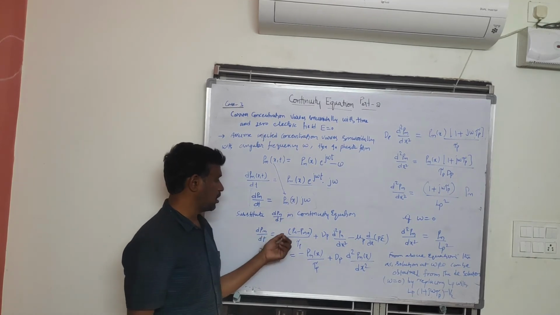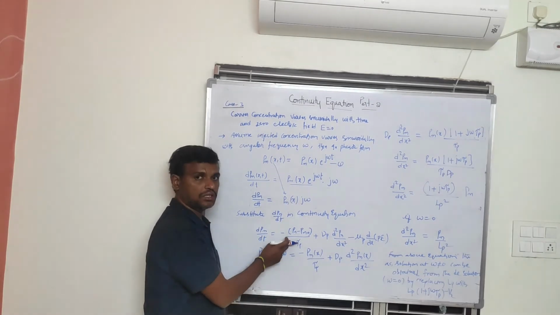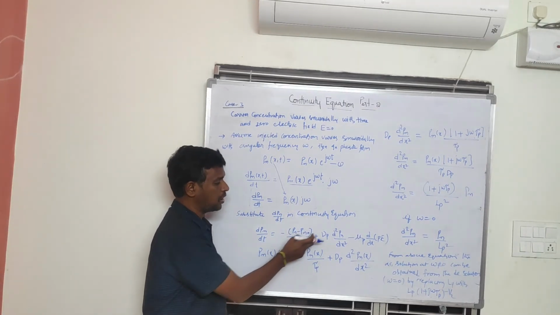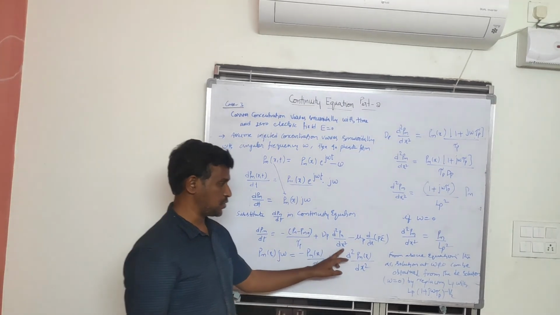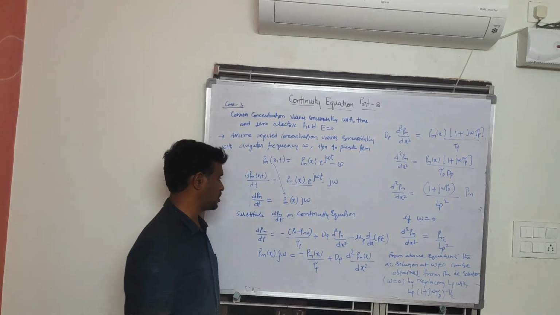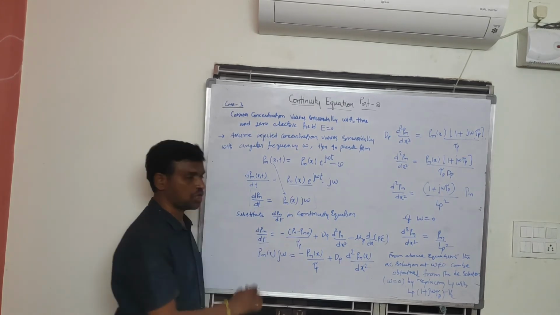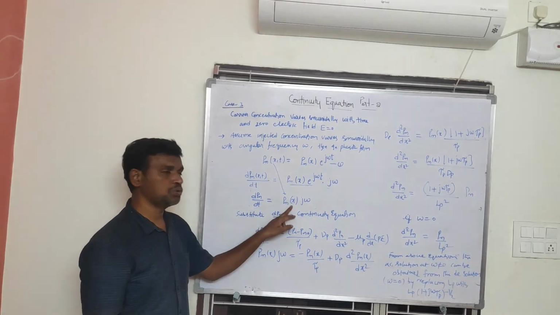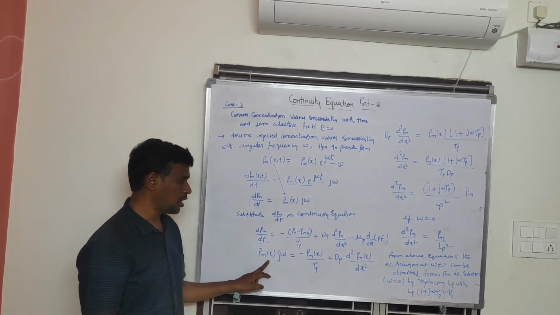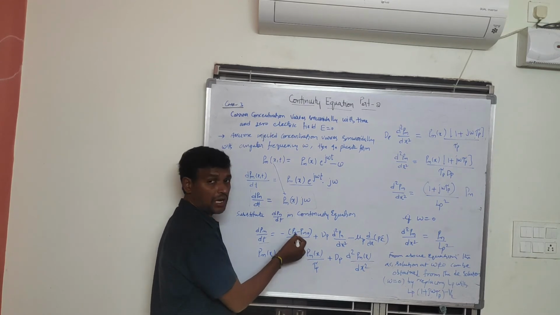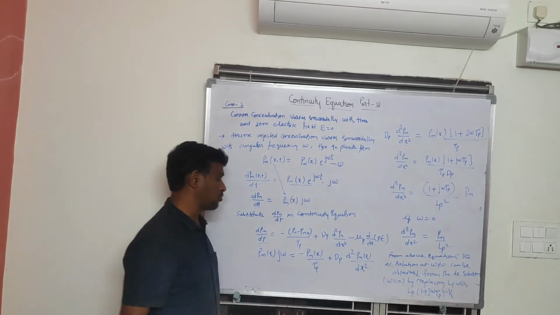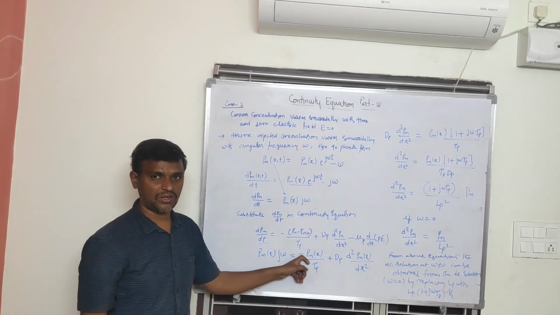dpn by dt. We have the continuity equation here. dpn by dt is equal to minus of Pn minus Pn naught by tau p plus Dp d square Pn by dx square minus mu p d by dx of p. This is the continuity equation. In this equation we are substituting, instead of dpn by dt, Pn of x into j omega. Here we have also taken, as in the previous case, Pn minus Pn naught is equal to Pn of x, the injected carrier concentration.